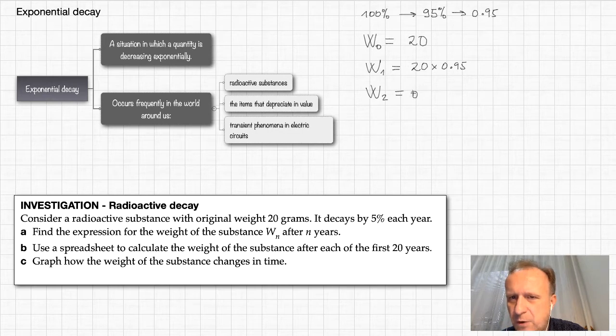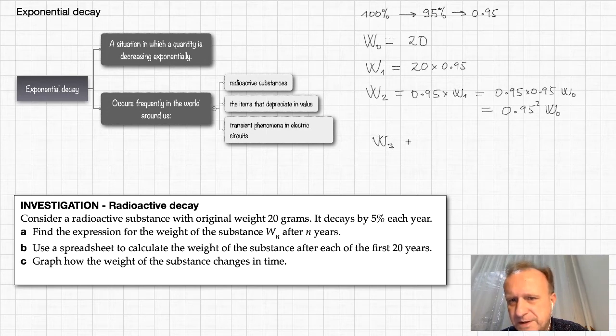So this should be 0.95 times W sub 1, which is 0.95 times 0.95 times W sub 0. Okay, so it must be 0.95 squared times W sub 0. So this is what you get after 2 years.